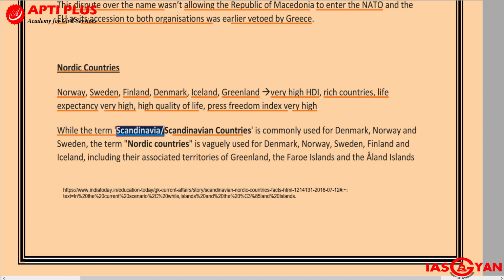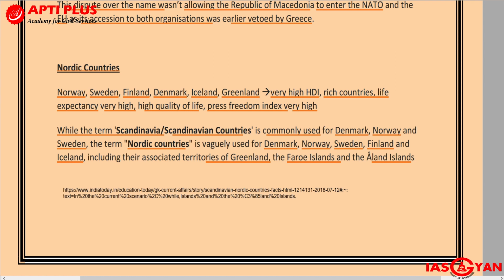See, the term Scandinavia or Scandinavian countries is commonly used for Denmark, Norway, Sweden. So when we use Scandinavia, it is mainly used for only these three countries. On the other hand, the term Nordic country is used for Denmark, Norway, Sweden, plus some other areas, for example, Finland, Iceland, plus certain parts of Greenland, Faroe Islands, and Åland Islands. So the basic thing is that these two are actually different from one another.